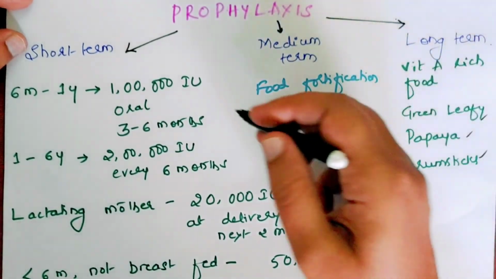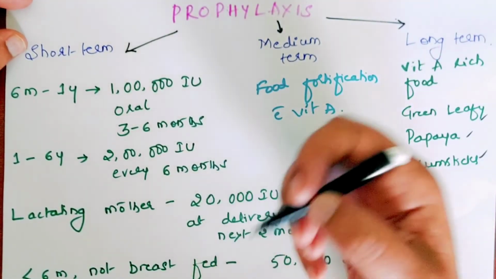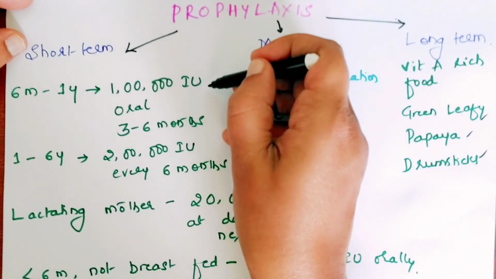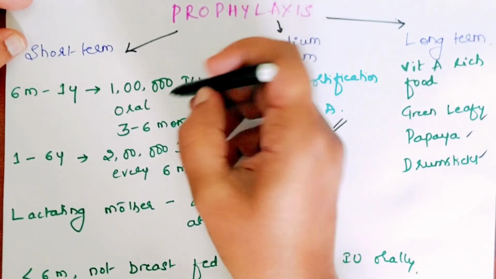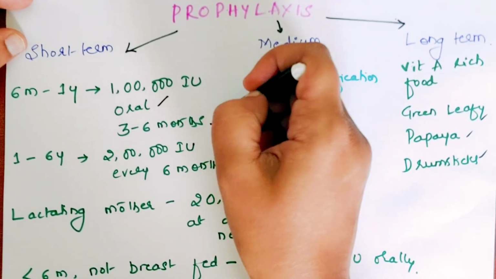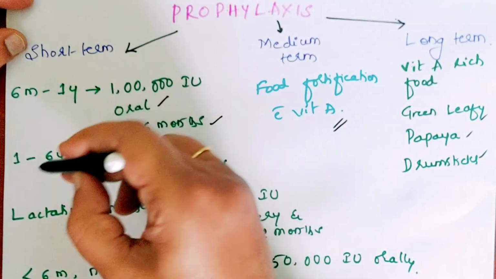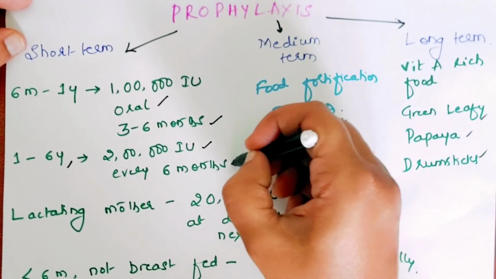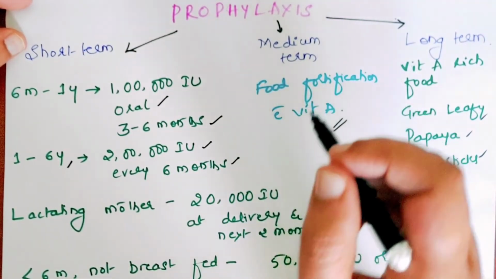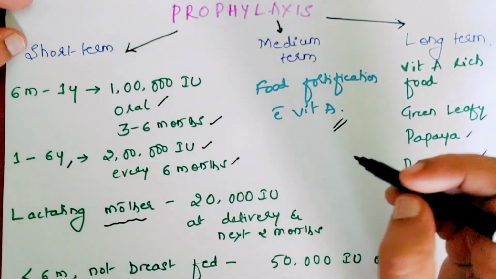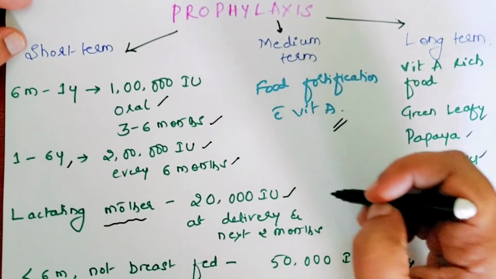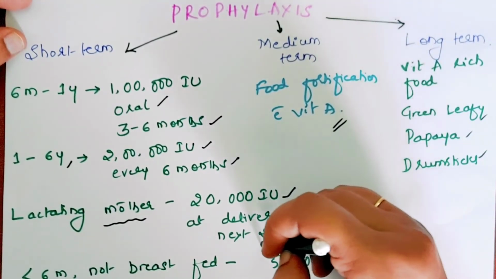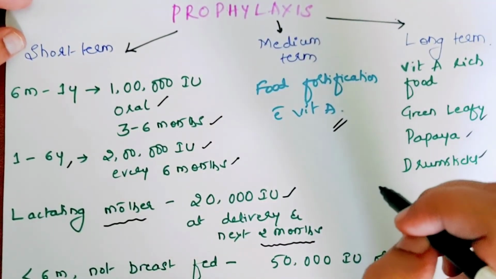For that we have the dosage again. If the child is 6 months to 1 year, give 1 lakh international units of vitamin A orally, to be repeated every 3 to 6 months. For 1 to 6 years of age, 2 lakh international units every 6 months, again orally. If we have a lactating mother, then you give 20,000 international units at delivery once and then for the next 2 months. This will raise the blood levels of vitamin A.